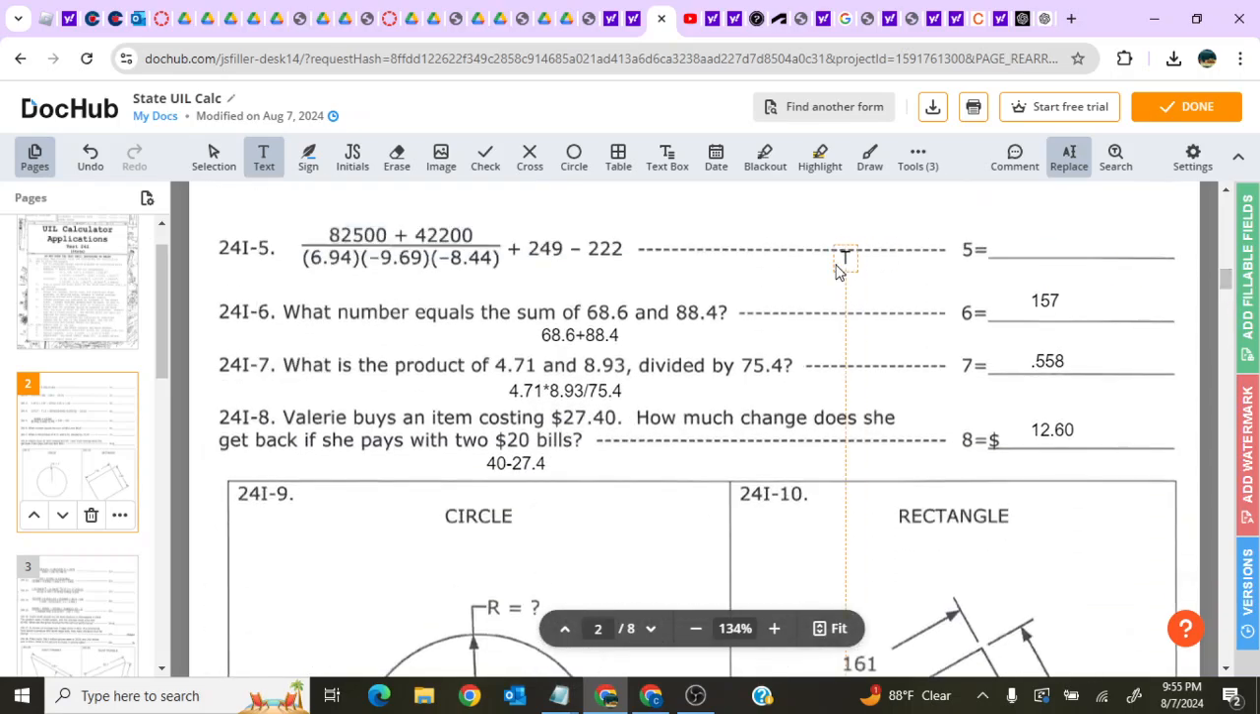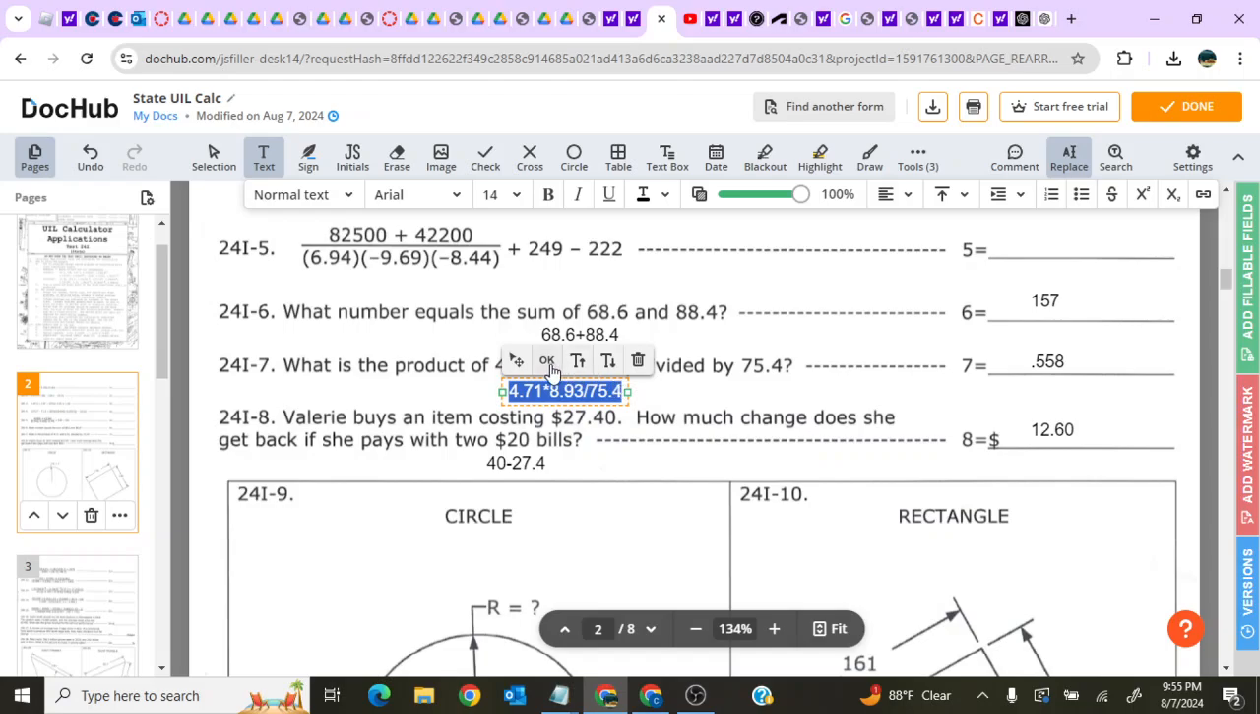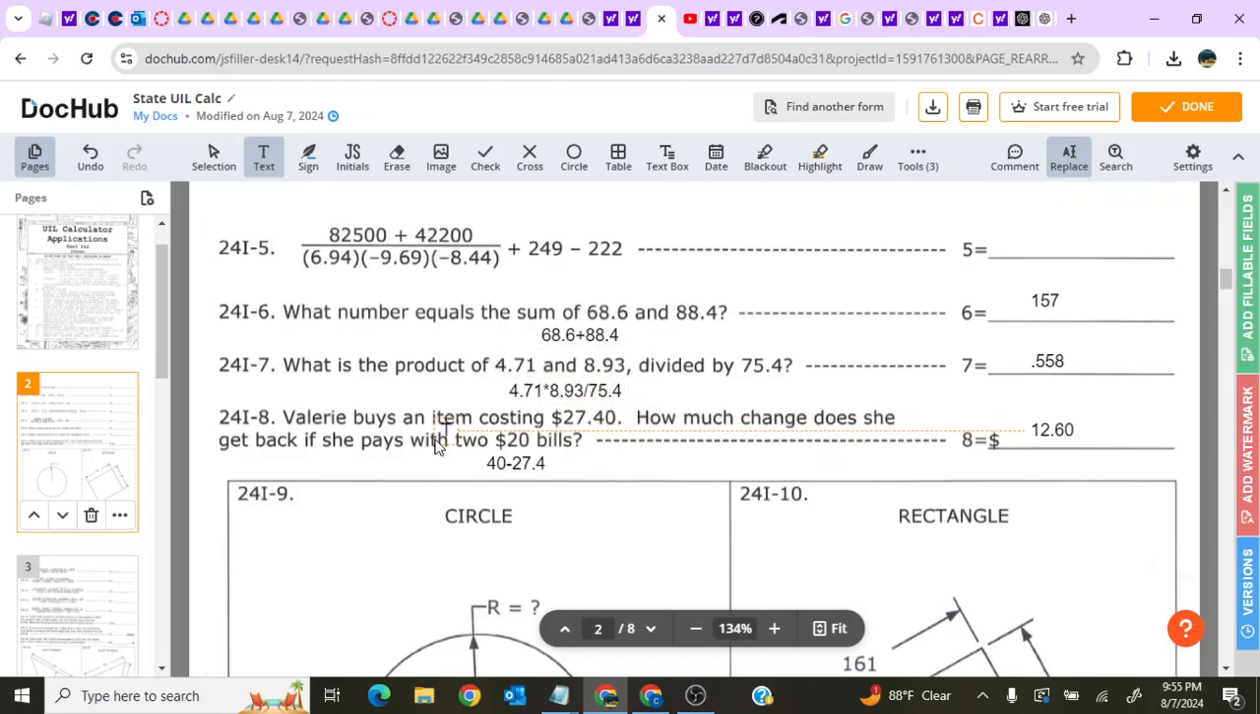Okay, start off with the easy stuff. What number equals the sum of 68.6 and 88.4? Add them together. 157. Was the product of 4.71 and 8.93 divided by 75.4. Just put that all in your calculator, get your answer, move on.